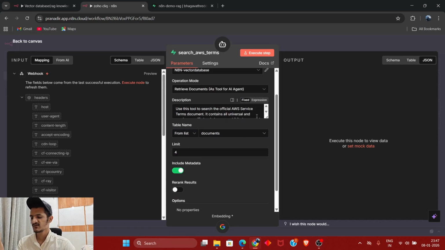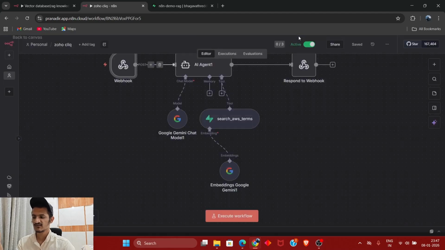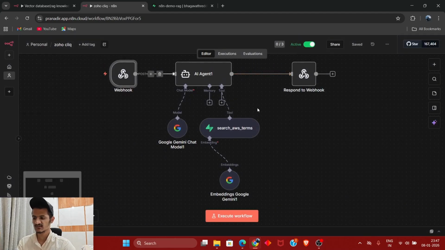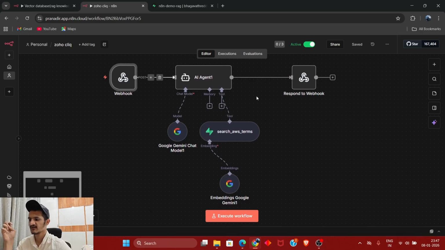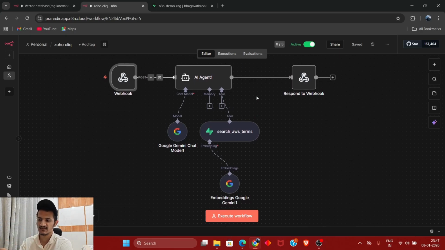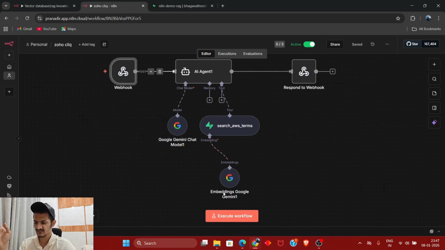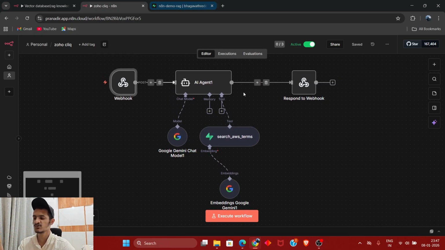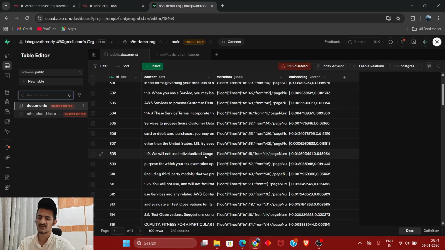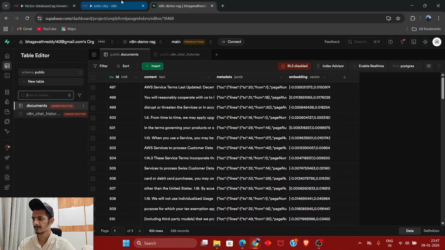After that, you just need to give a description so that the agent knows what this tool is used for. So after that, when the request is sent over, the agent is going to format that request and understand it. Then it will use this embedding Google node to embed the request, and using the embedded request, it is going to retrieve the most relevant data from this table.